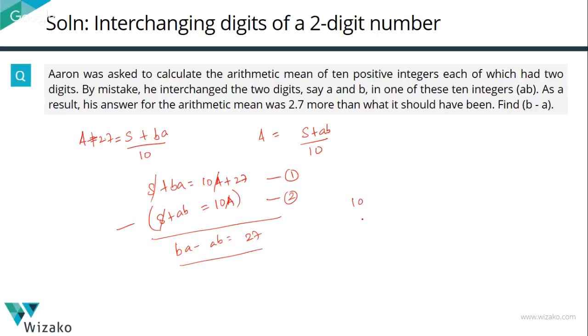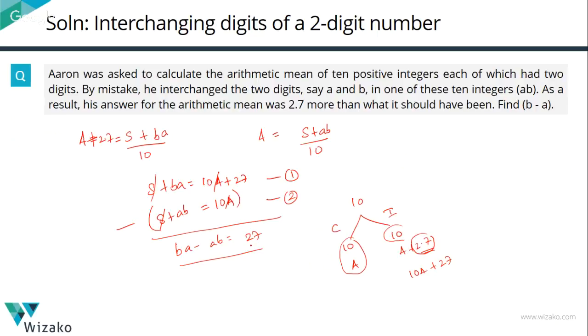Aaron had 10 numbers. Also had 10. The incorrect one that Aaron had also had 10. The average of the first set is 0.7 less. The sum for the first set is going to be 10A, therefore the sum for the second set is 10A plus 27. So if there are 10 numbers in 2 sets and their difference in average is equal to 2.7, the difference in their sum is going to be the number of elements, which is 10, into the difference between their averages, which is equal to 2.7.